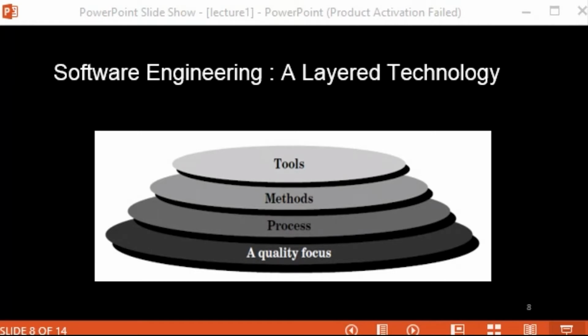So when we say that functional quality is maintained in a software, it means that the software we have developed is doing all the required tasks that it was supposed to do.